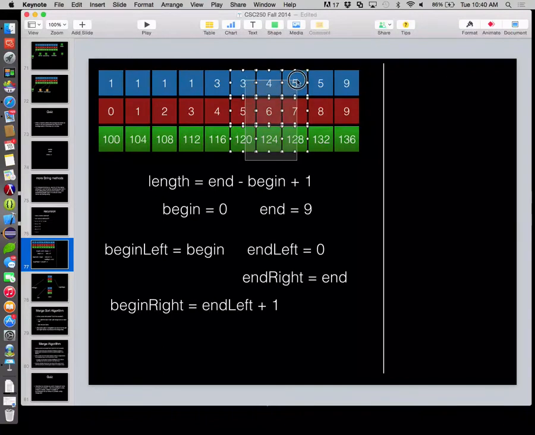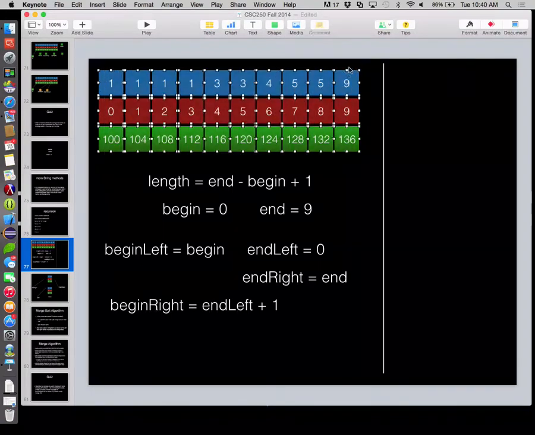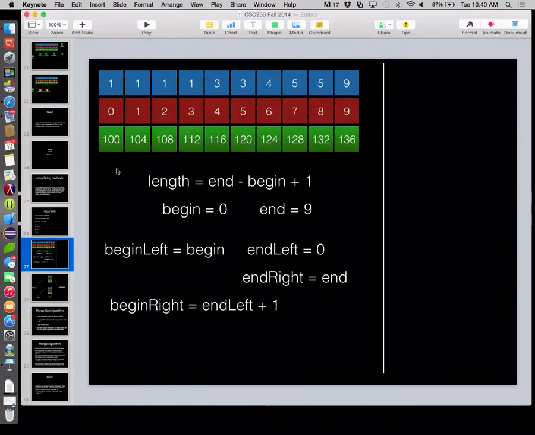Do we add it to begin? So begin, if begin is 5, begin plus length divided by 2 gets us a 7 here. Begin plus 5 gets us a what? Row.